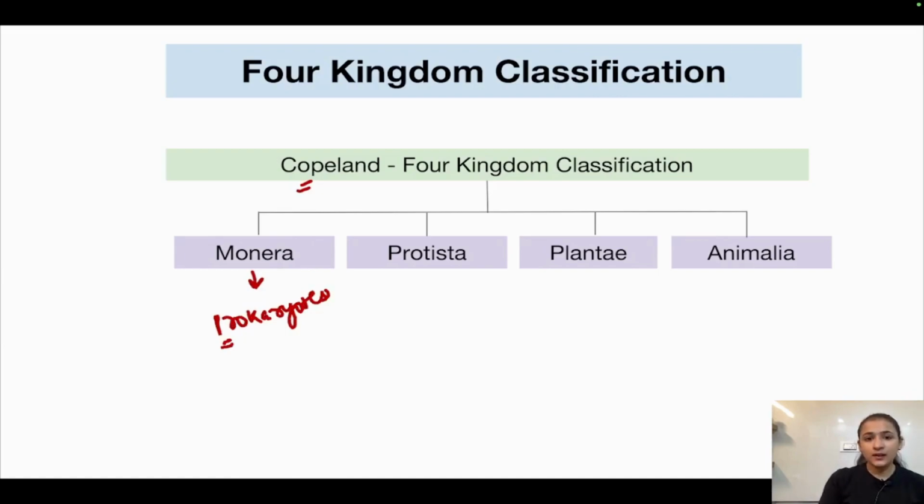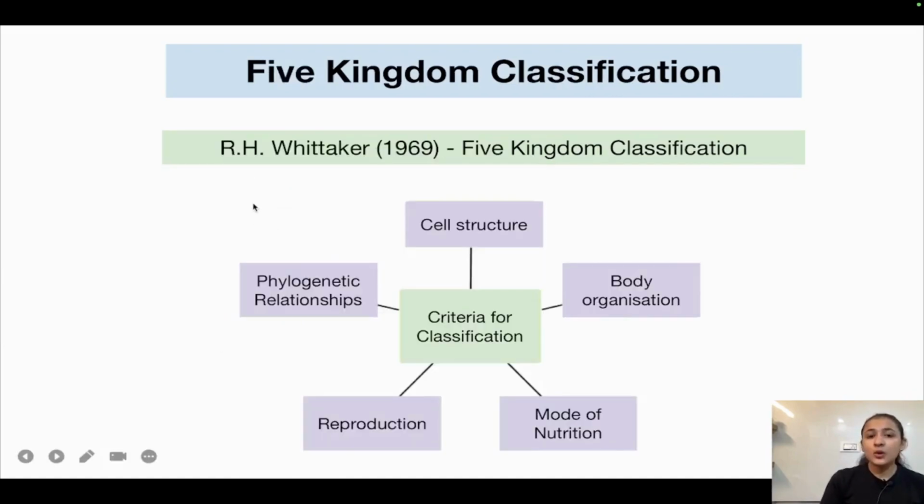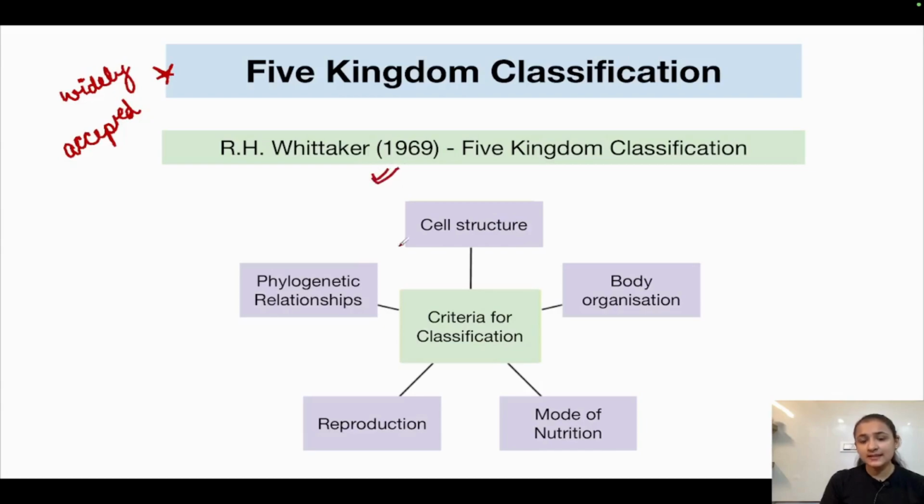Now, moving on. Now came R.H. Whittaker, who gave the five kingdom system of classification, which is the most widely accepted system of classification. R.H. Whittaker gave the system of classification in 1969.